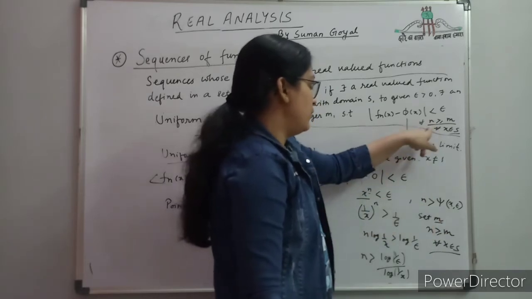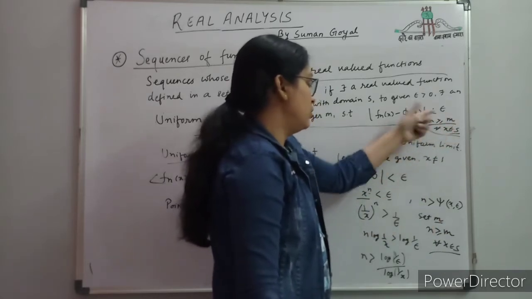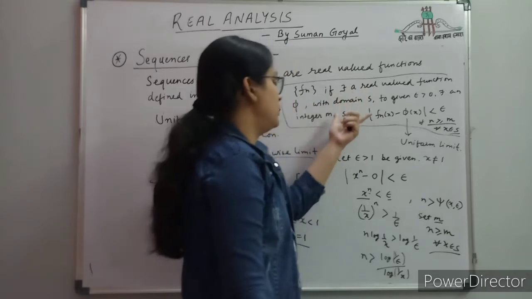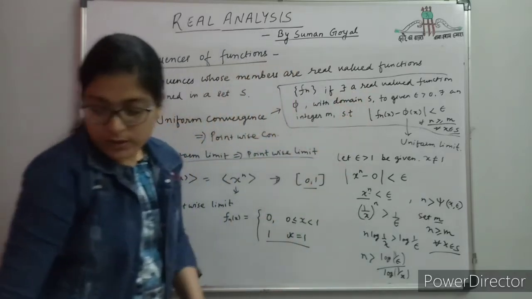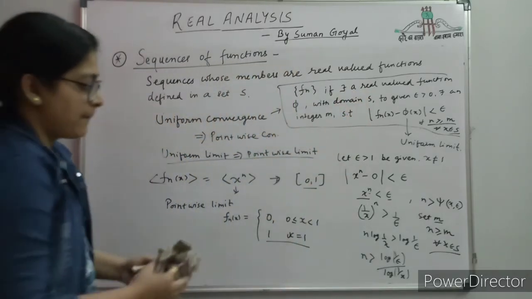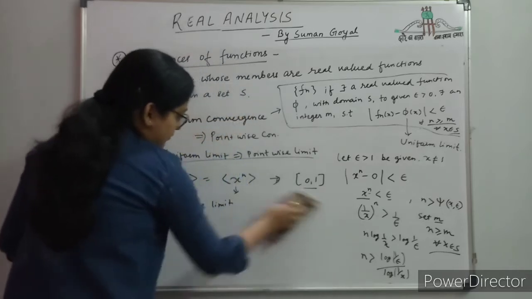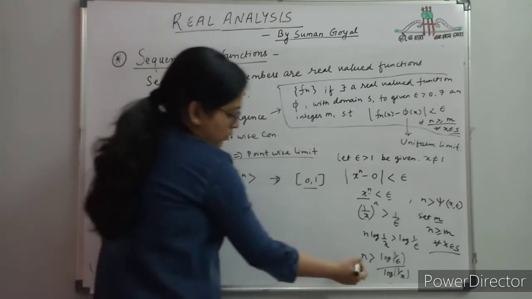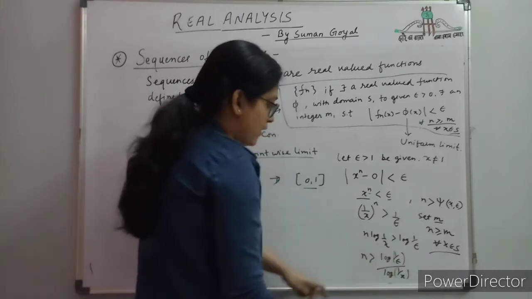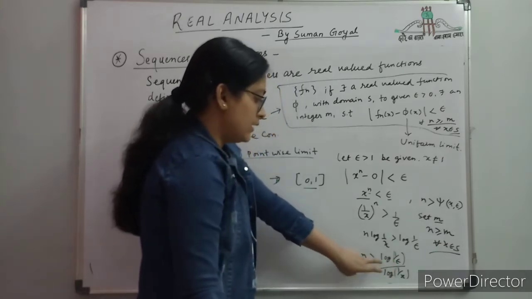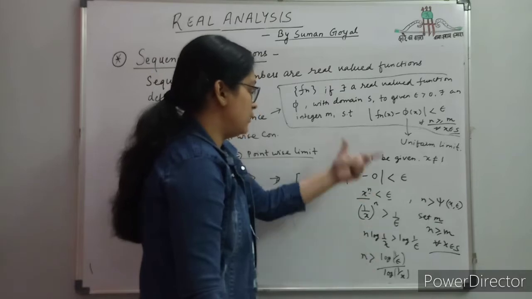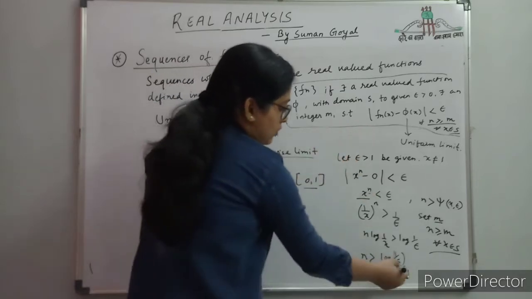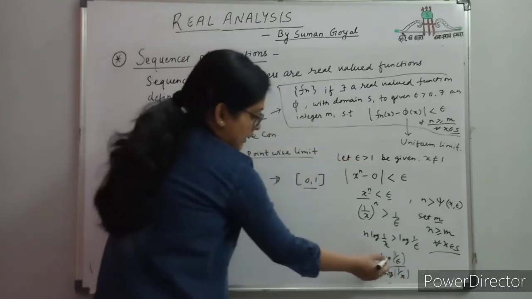From the definition we have to find n greater than or equal to m to show that this is less than epsilon, to show whether the function is uniformly convergent or not. Okay, so this is the thing, n greater than this. Now, what will we do? n greater than this means you have to find an integer m greater than this, so that the definition holds for this function, n greater than this.